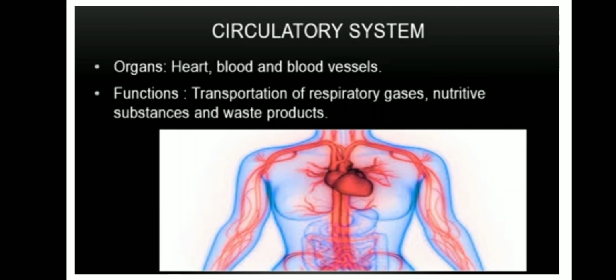And next organ system, circulatory system. It is also known as cardiovascular system. It consists of heart, blood and blood vessels. It circulates blood throughout the body in order to circulate nutrients as well as oxygen to the cells. So transportation of respiratory gases, nutritive substances and waste products is the main function of the circulatory system.